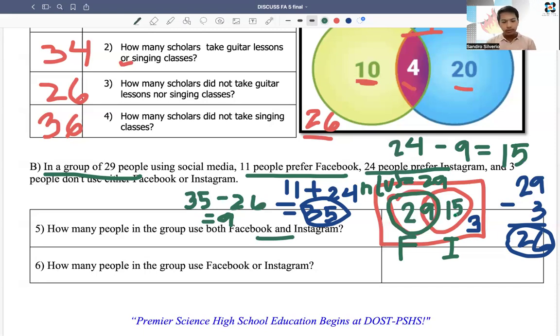Now, I think we were able to answer the 2 questions here. For number 5, how many people in the group use both Facebook and Instagram? Our answer here is just 9, right? How many people in the group use Facebook or Instagram? I think this is very easy because you just need to subtract 3 from 29, and that is 26. Kasi or means union. Facebook or Instagram, that is just 2 plus 9 plus 15. Or you can just have 29 minus 3. Can you follow?